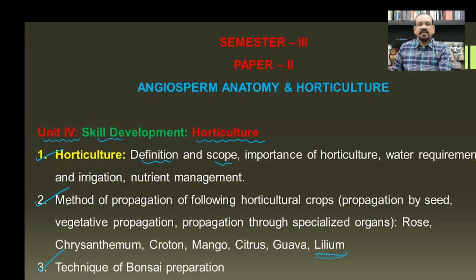In the third topic, which is based on bonsai preparation, bonsai has a high demand, and that is one of the best skill based topics in this unit. So let's see the different MCQ type questions based on this unit.